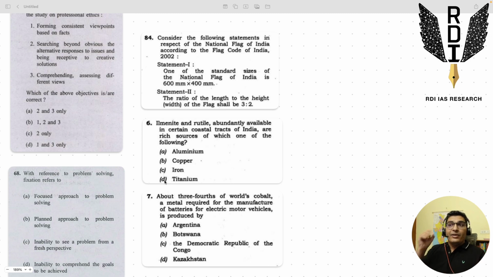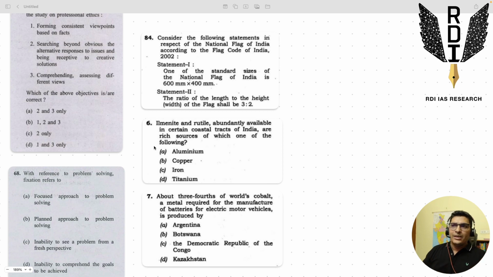That doesn't matter. We didn't answer this question based on the knowledge of titanium, but based on the knowledge of A, B, and C, right? This is why you need to read one book 10 times. Basic books, standard books. Do not proliferate your sources. Whatever is given in your books is sufficient. You focus on conceptual clarity. You focus on reading that book multiple times.